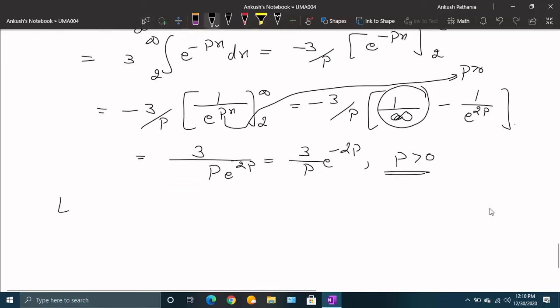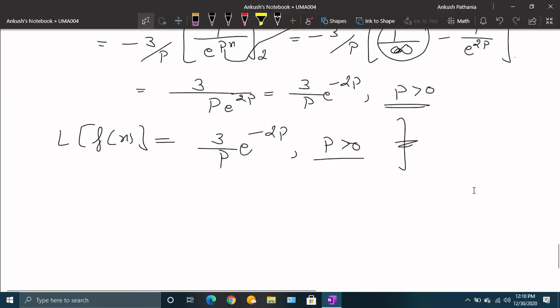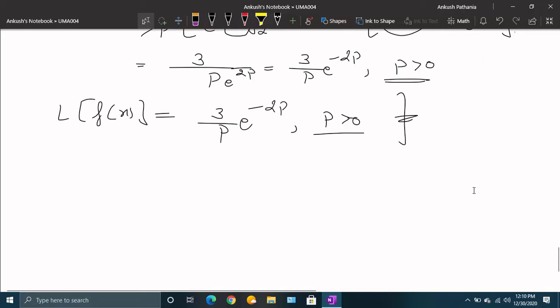So the Laplace of this piecewise continuous function is given by 3 upon p e raised to power minus 2p, where p is greater than 0. So this is the solution. This is the question we did by using the definition of the Laplace transform.